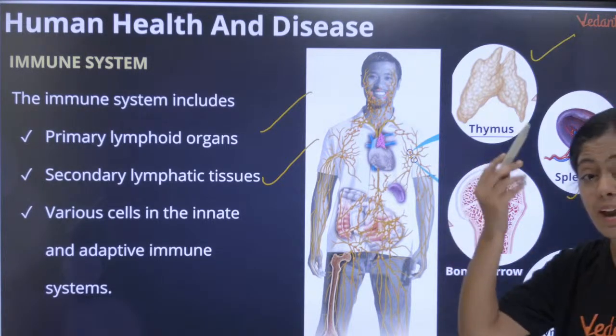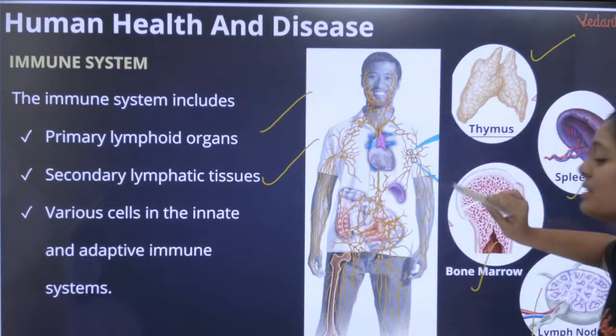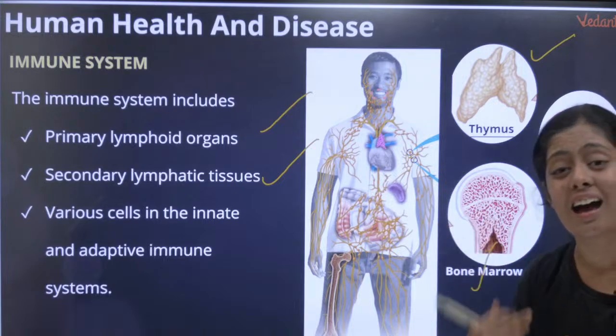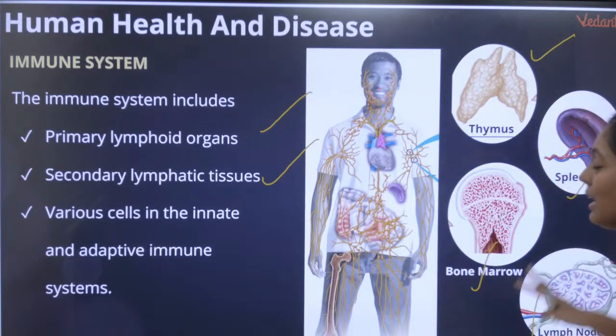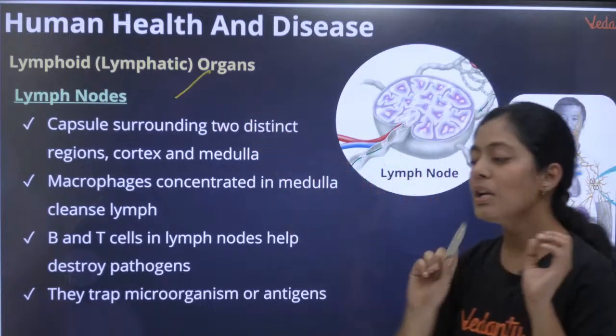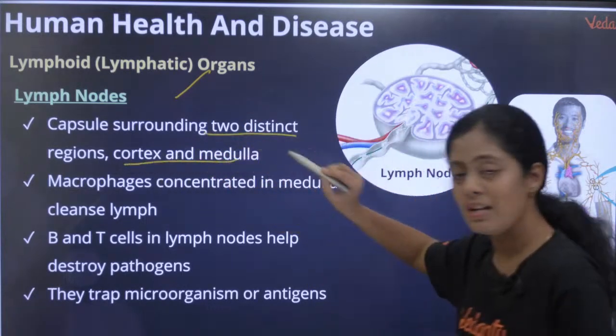So நம்மளுக்கு எப்படி blood vessels இருக்கோ நம்ம உடம்புல அதே மாதிரி just like this you will have lymph nodes, okay, which is going to control your entire immune system. That's very important to understand. So we'll talk about lymph nodes. What are these lymph nodes? They are capsules surrounding two distinct regions, cortex and medulla.